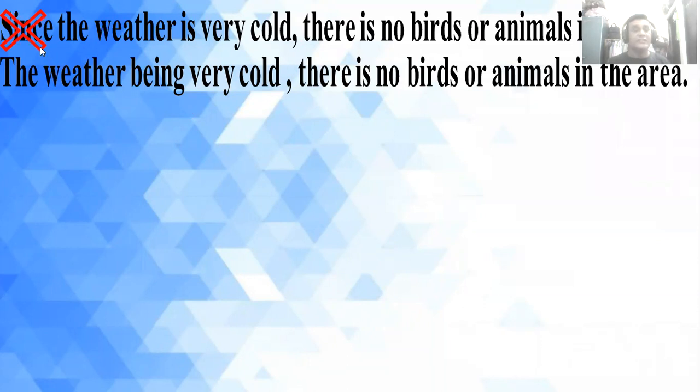Yes, my dear students, you have to see one thing: in a complex sentence, since there is one subject, the weather, and another subject, there. There is no similarity between the two subjects. So in a simple sentence, we have to put both subjects. We cannot delete any subject from here, because after since the weather is the subject and another subject is there. There is no similarity between the two subjects.